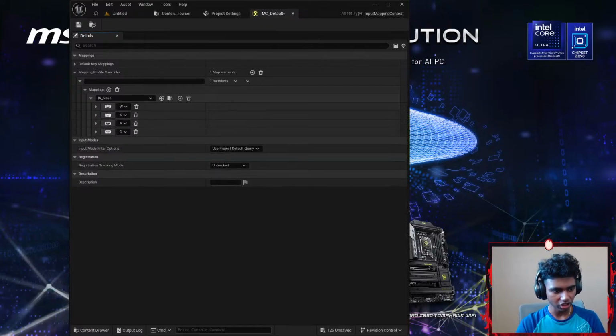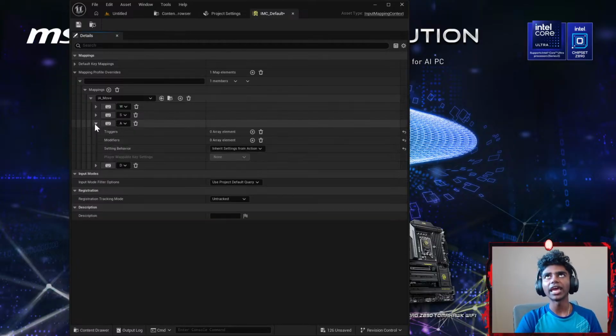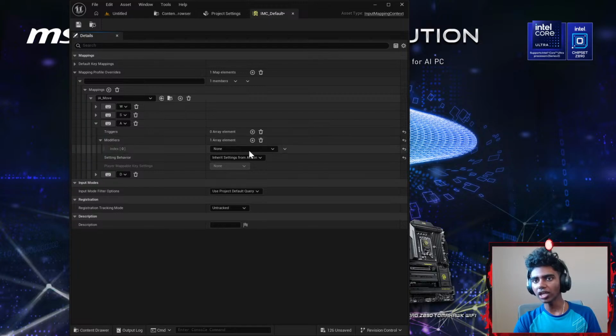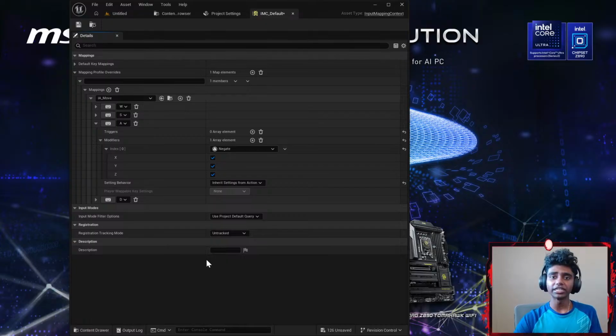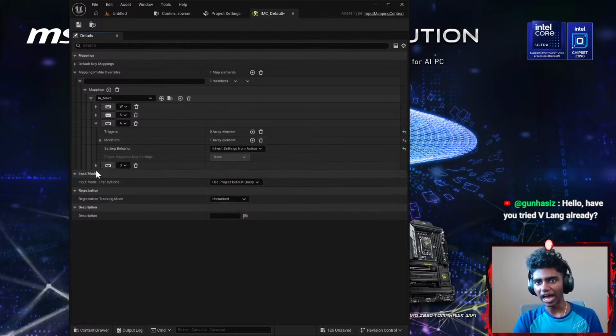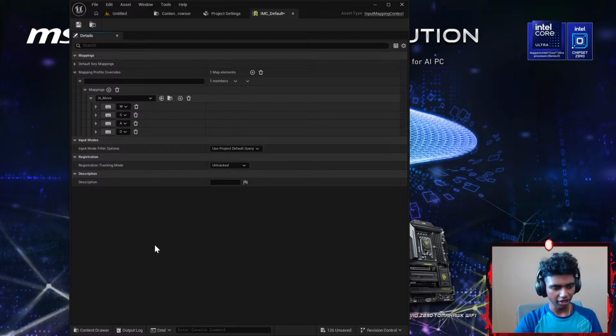Okay, and next up for A, basically what A means is I want to move towards the left. Since I want to move towards the left, I'm going to add a modifier called Negate, because I wouldn't need to add a specific modifier that tells me to move in the X-axis, because by default I do move in the X-axis. Negate is just negative. On the other hand, my D is going to be moving towards the right, which is the positive X-axis, so I won't need any modifiers for it. And I think that's pretty much it for my IA_Move.